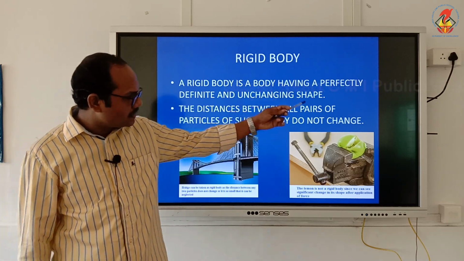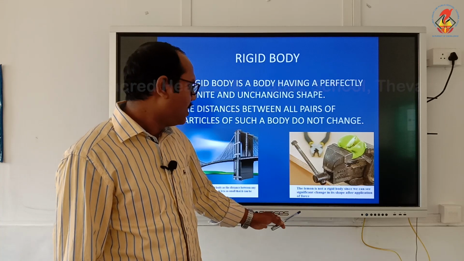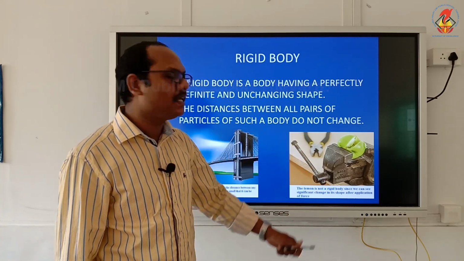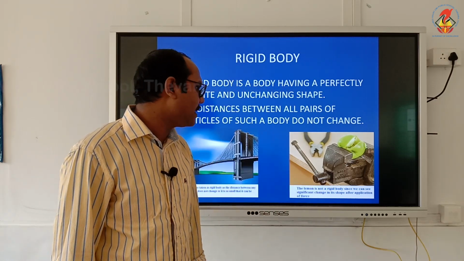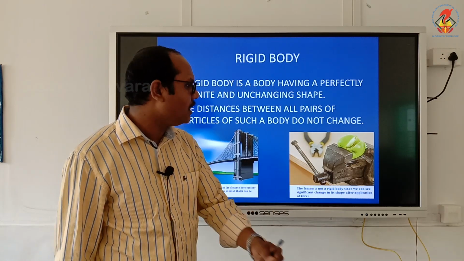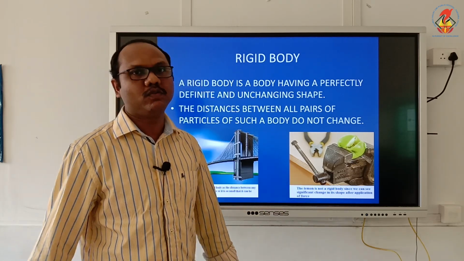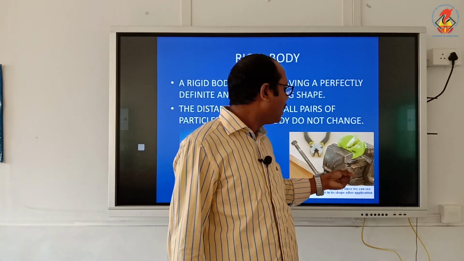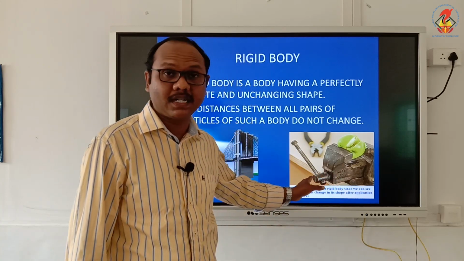Now, think about the second case. Here, a lemon is kept there and it is getting squeezed. So, the lemon is not a rigid body, since we can see significant change in its shape after the application of force. So, we are giving a small force and then there is a change in the shape of the lemon. That is why it is not considered as a rigid body.